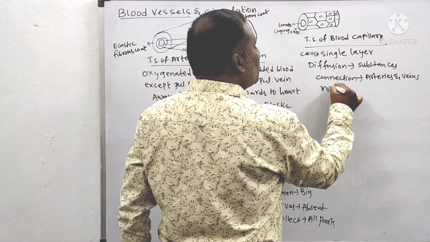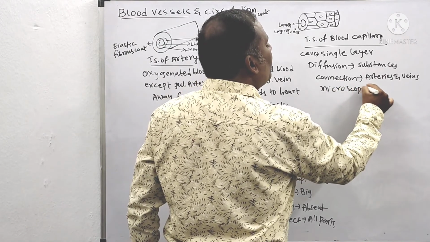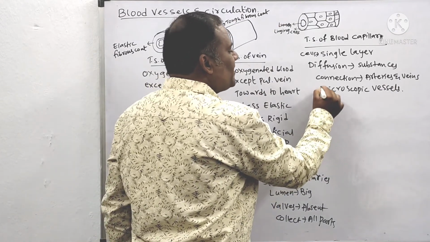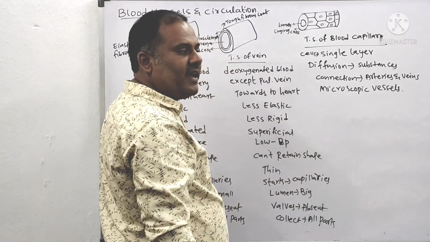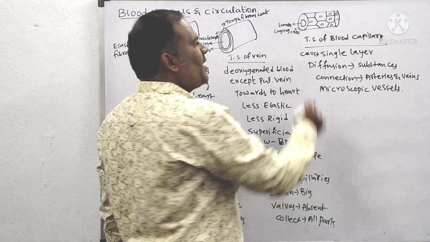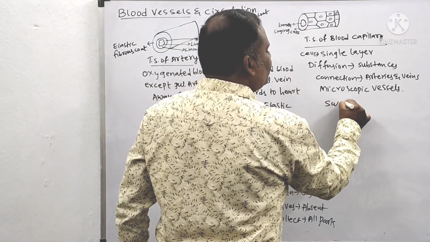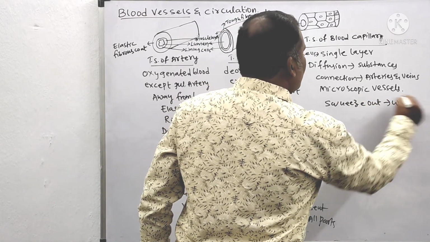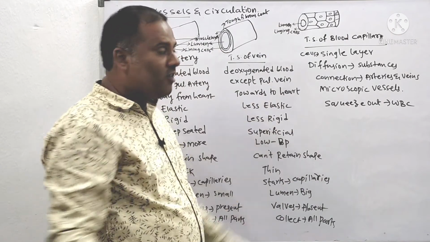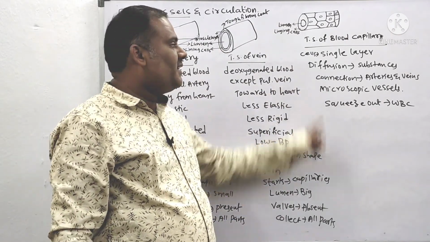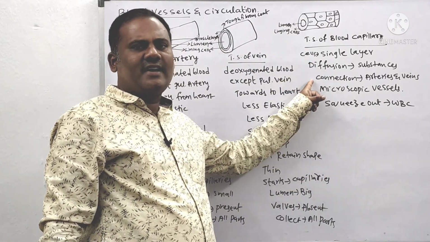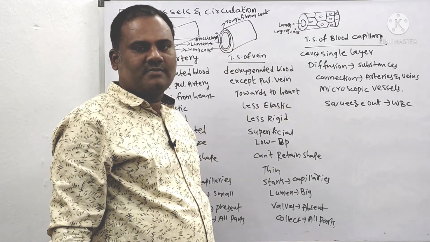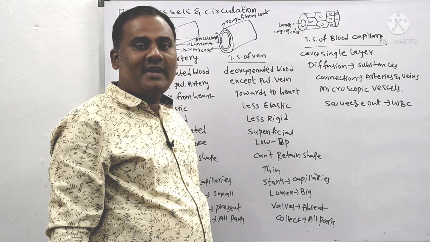And they are microscopic vessels. Vessels means tube-like structures. Microscopic means they are very minute and can be seen only with a microscope. And they squeeze out the WBCs in the blood circulation process. The main function is connecting arteries and veins, and that is the main duty of blood capillaries. This is about the different types of blood vessels.